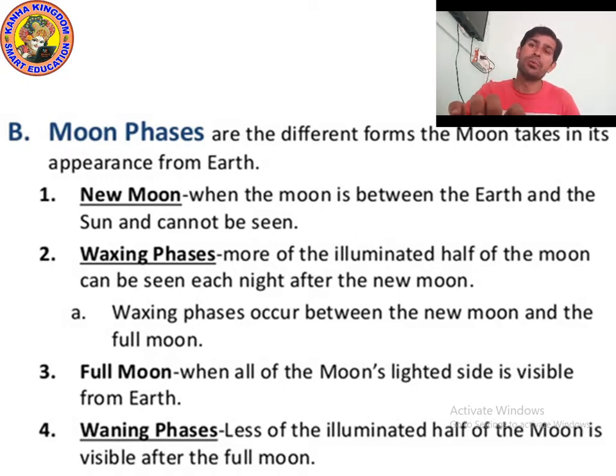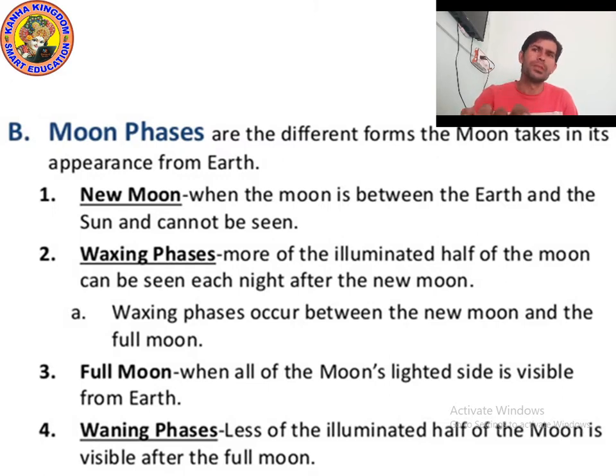Then full moon. What is full moon? When all of the moon's lighted side is visible. Yes, when you can see the complete moon, that is actually called full moon. In waning phase, less of the illuminated half of the moon is visible. Yes, waning means when you see less and less of the moon.